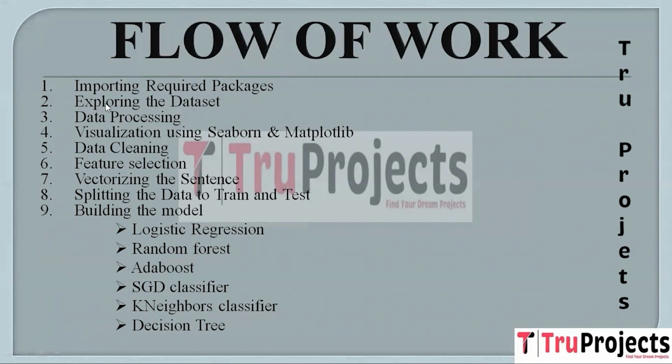The second step is exploring the data set. In this step, we employ exploratory data analysis to better understand the data. The third step is data processing. Here, we prepare the dataset for analysis by handling missing values, converting data types, and potentially encoding categorical variables. This ensures that the dataset is in a suitable format for further analysis.